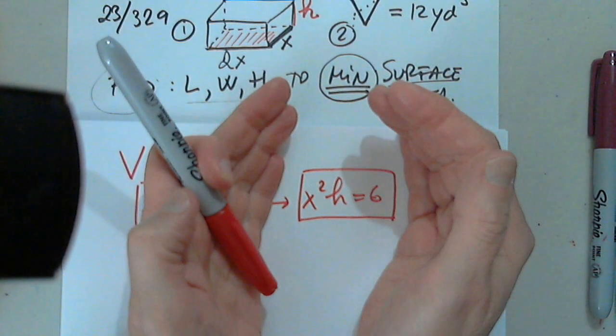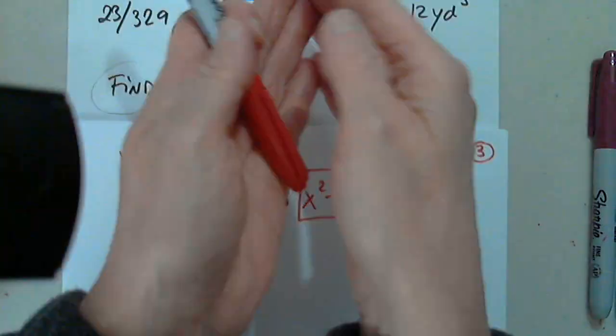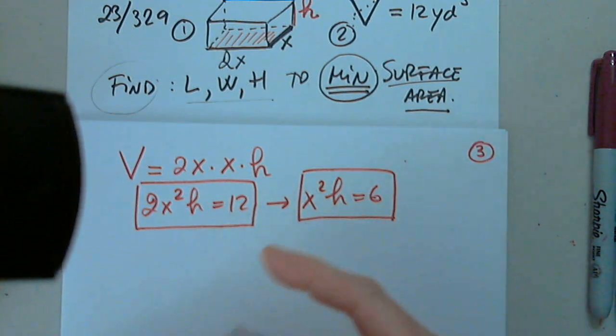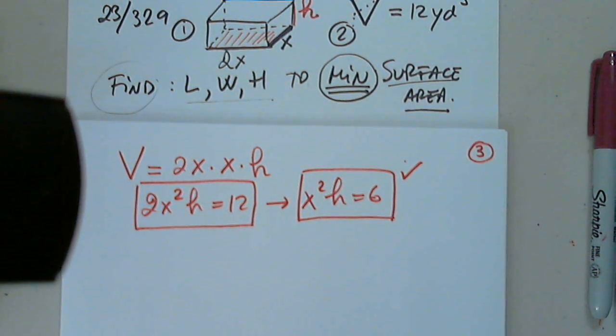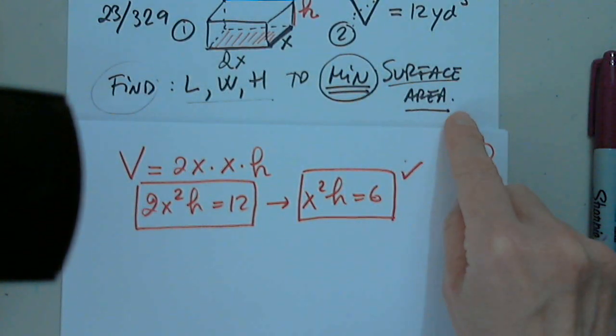I have obtained an equation from the given information from 1 and 2. Combining them, I obtain this. Awesome. Where's my next step? Remember what we are trying to do. We have to minimize the surface area.